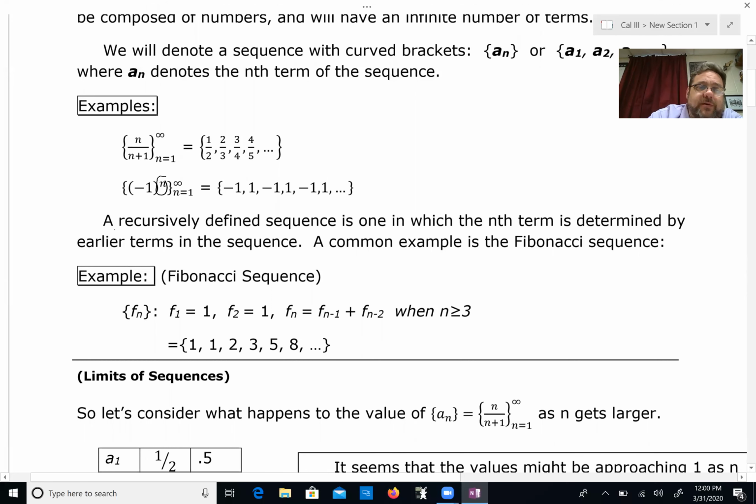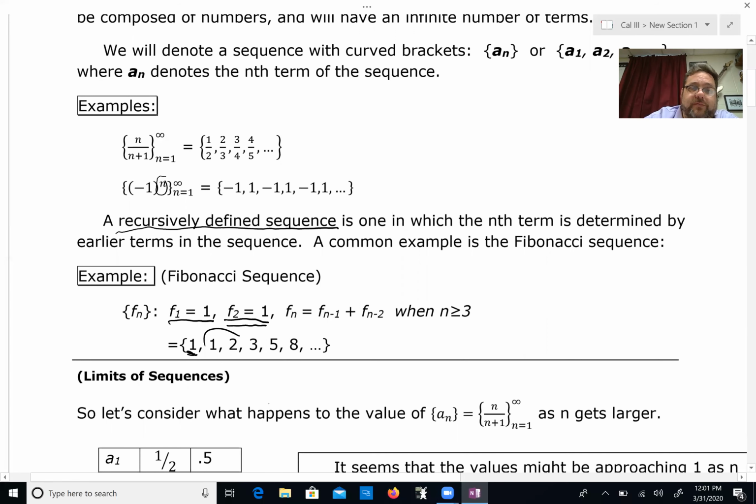You can also have what's called a recursively defined sequence, and that is where the nth term is determined by something that happened before it. So a common example is the Fibonacci sequence, where the first thing is 1, all right? The second term is 1, and to get the third term, you add these two. So now to get the fourth term, you add the 2 before it.